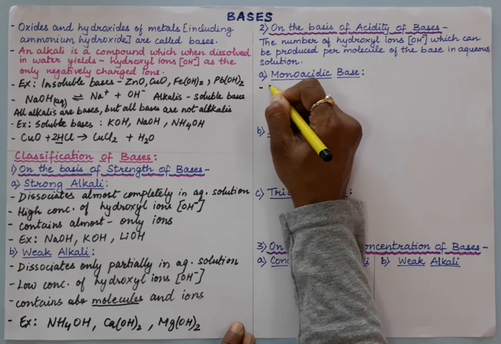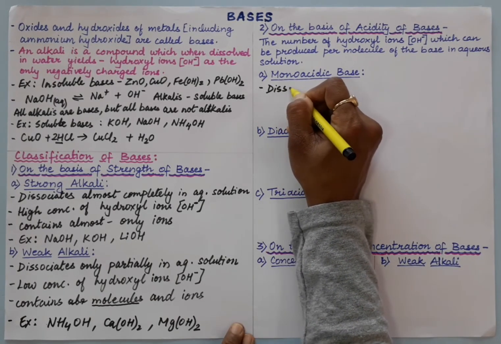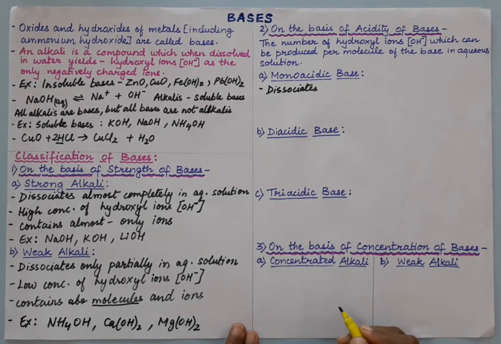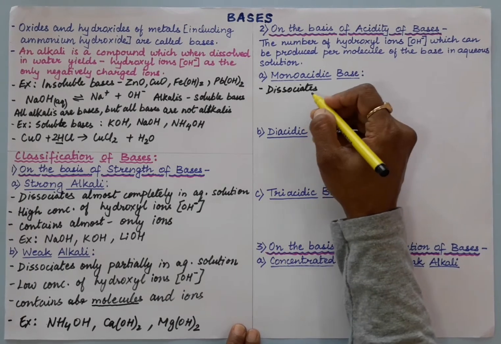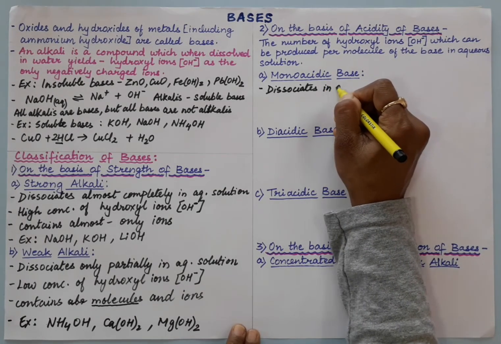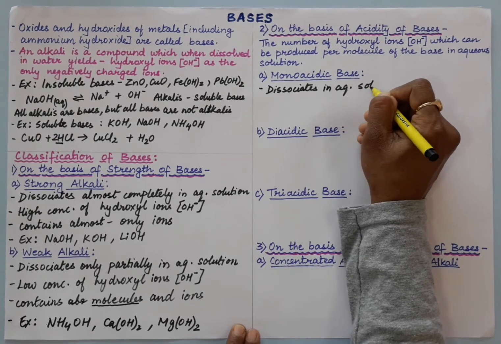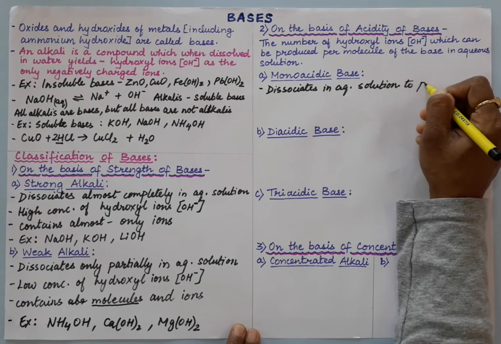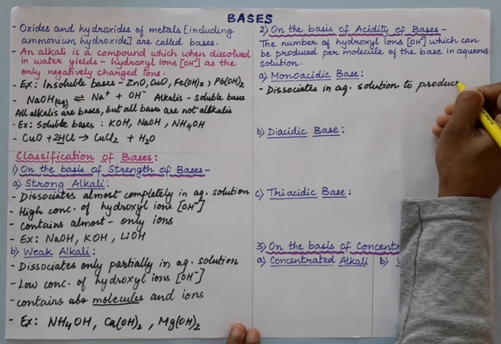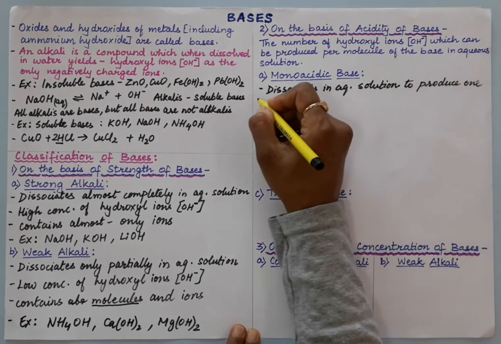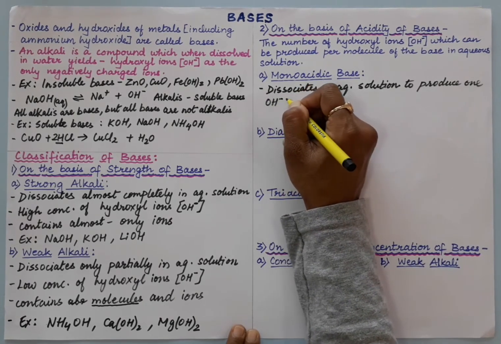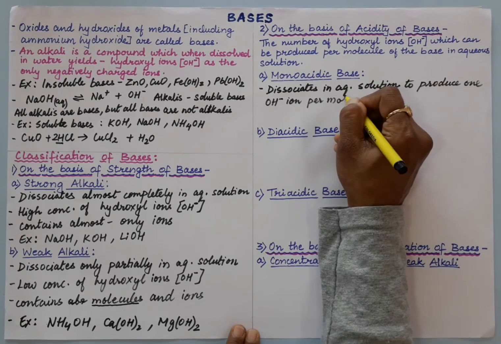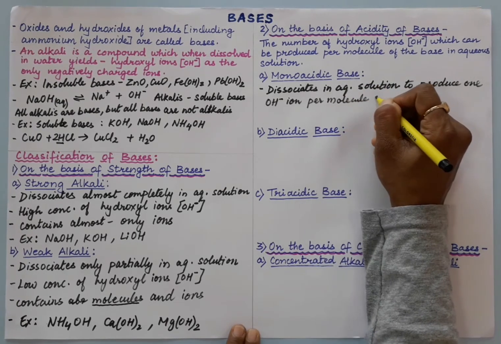So here, a monoacidic base dissociates in aqueous solution, or in the molten state you can say, to produce one OH minus ion per molecule of the base.